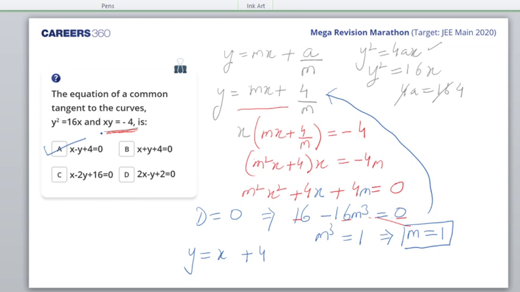How many of you answered A? Yes. So for all the students who have answered A, claps. Right?